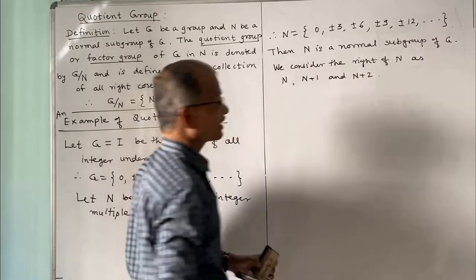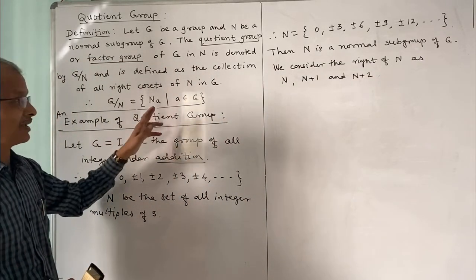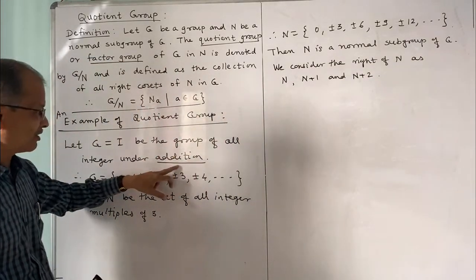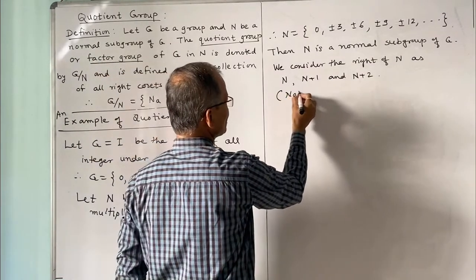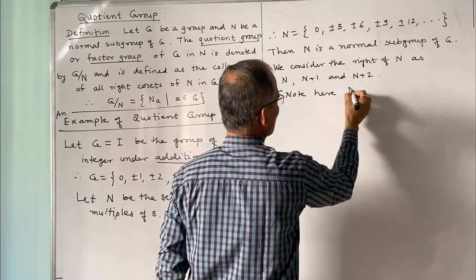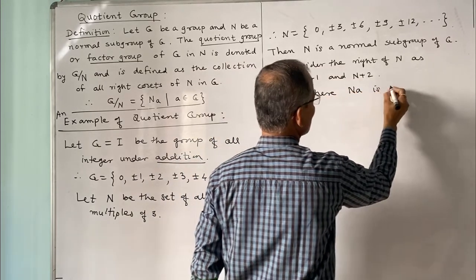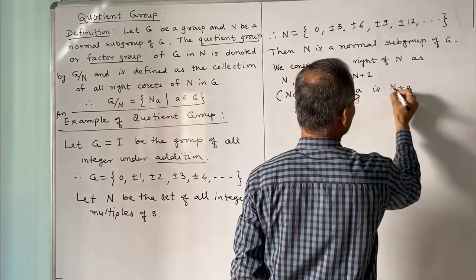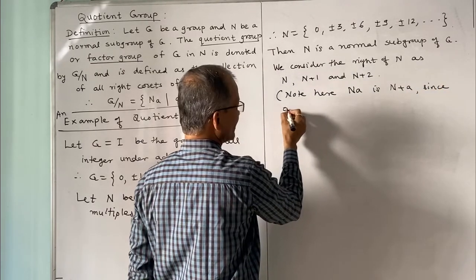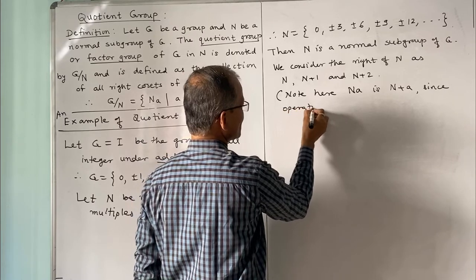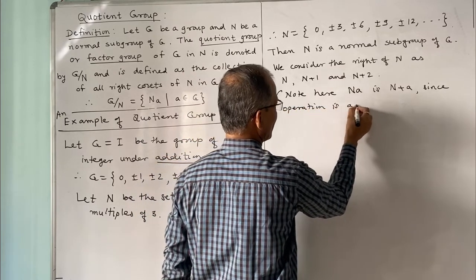Now you note here Na is not N into a but N plus a, because the operation is addition. Na is N plus a, since the composition operation is addition.